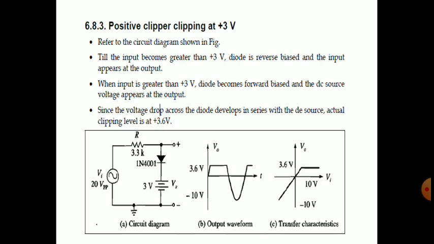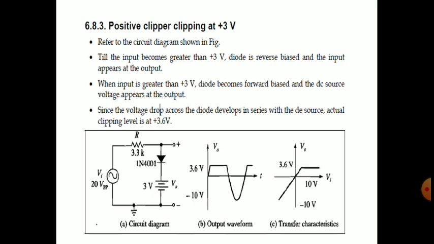So here, see the output waveform: the 0.6 volts is added to the 3 volts, and it becomes 3.6 volts in the output waveform. And in the transfer characteristics also, during the negative portion, the same y equals mx formula applies, V output is equal to V input, but in the positive direction, instead of 0.6 volts, we have 3.6 volts of output.